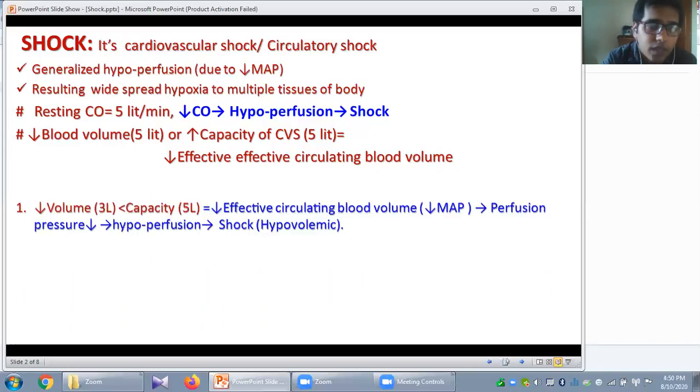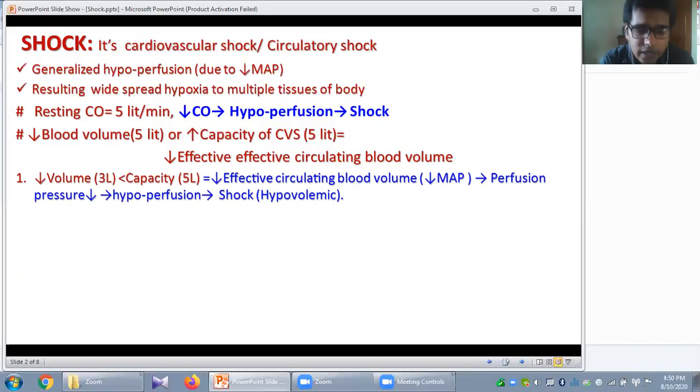Okay. Now for your better understanding, here you can see in this condition that the volume, due to any cause, is reduced from 5 liter to 3 liter. And now you know the normal capacity of the cardiovascular system is 5 liter. So what will happen? Now volume is less relative to its capacity. So it will cause reduction of the effective circulating blood volume.